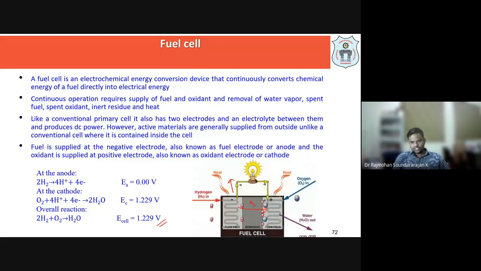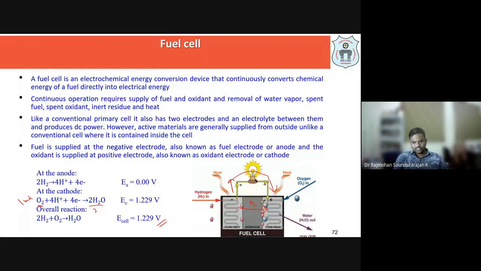So on the cathode side, oxygen is entering, where the H plus ions have crossed the barrier, right? Either it can be a membrane or liquid, whatever the electrolyte may be. So this oxygen, plus H plus ions, and the electrons which came through the external circuit react together to form water molecules. So for 1 mole of oxygen, 2 moles of water are produced. Okay, so the overall reaction is simple: 2H2 plus O2 giving 2H2O.